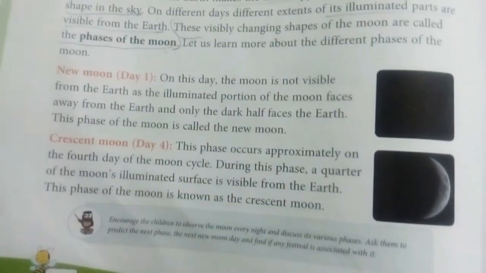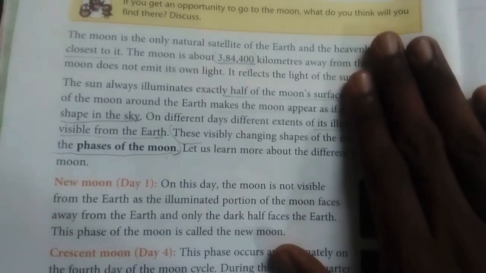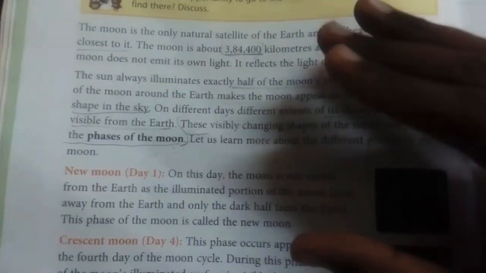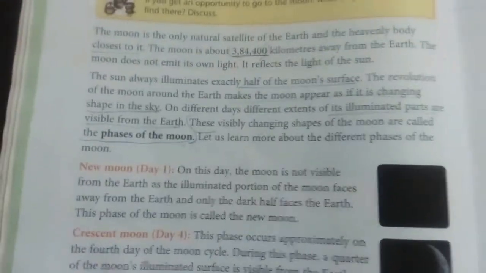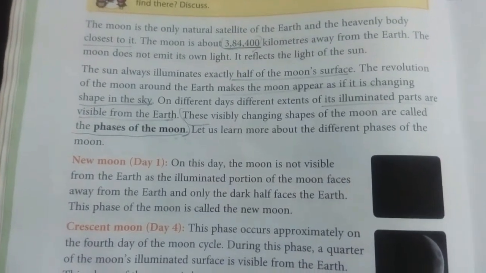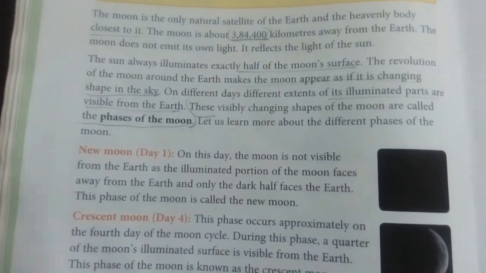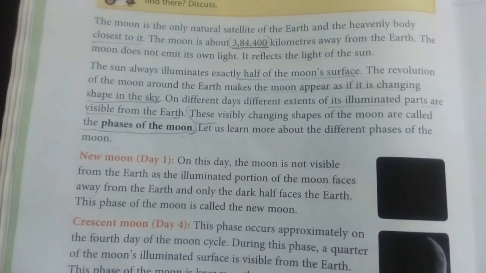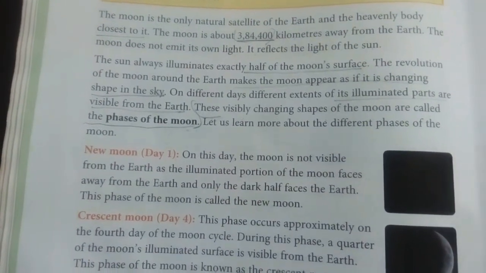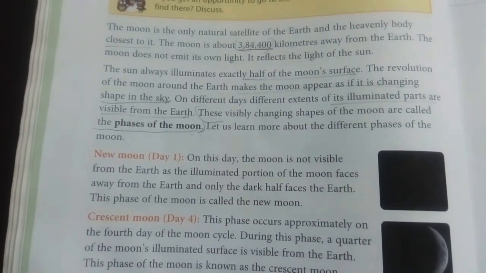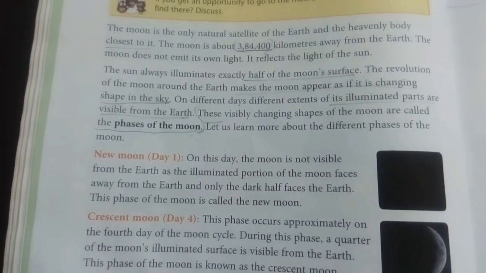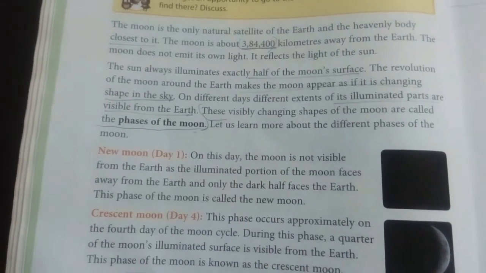This is what we are going to discuss today, and first a few points about the moon, an introduction to the moon. The moon is a natural satellite of the Earth, and it is about 3,84,400 kilometers away from the Earth.